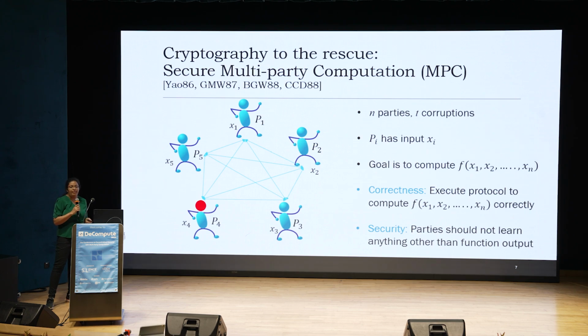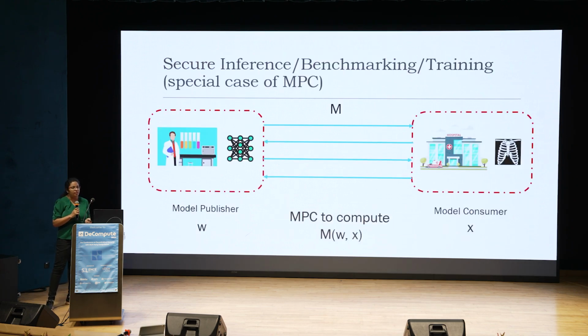Correctness says that at the end of the interactive protocol, parties learn the correct output, and security says that parties learn only the output and output alone and nothing about the other party's input beyond what is revealed by the output itself. And it's clear that all the scenarios, inferencing, benchmarking, or training are special cases of MPC.